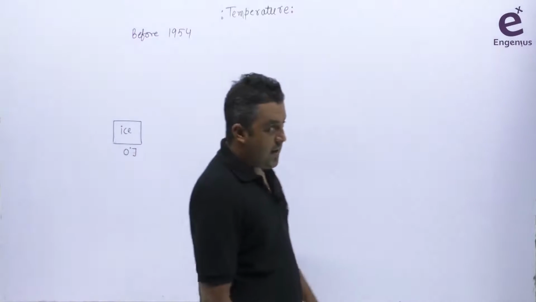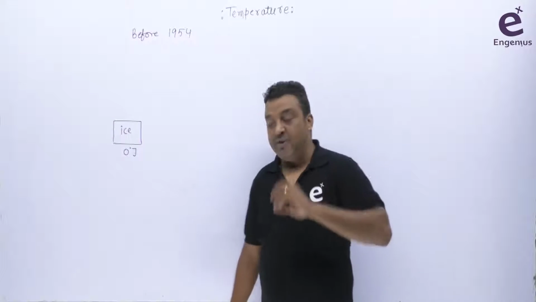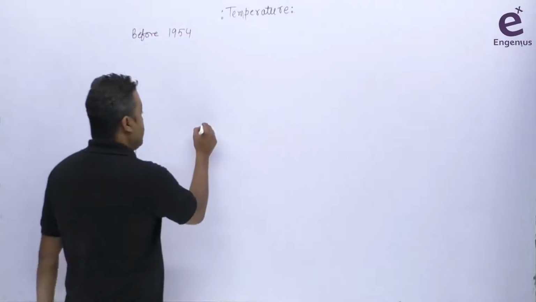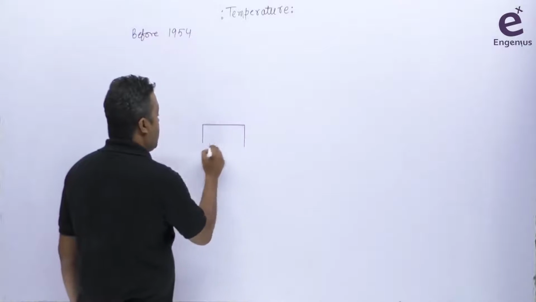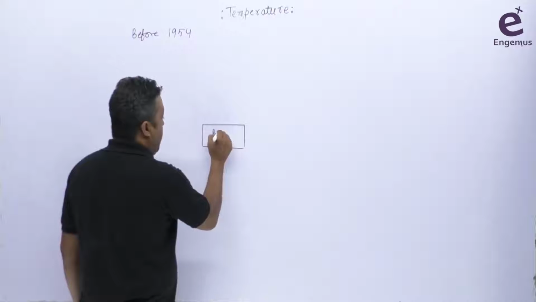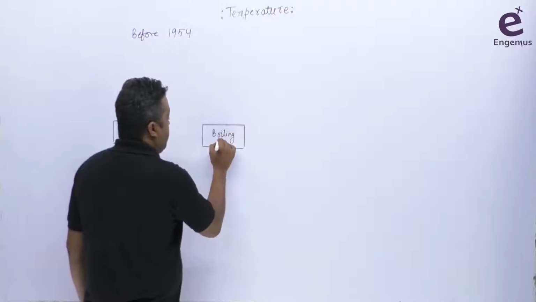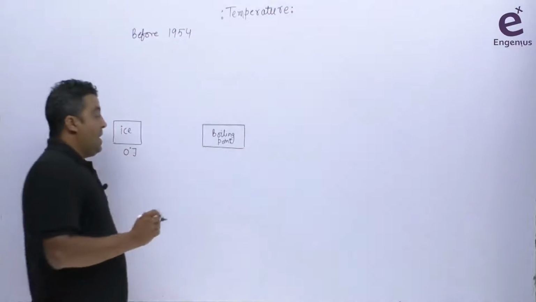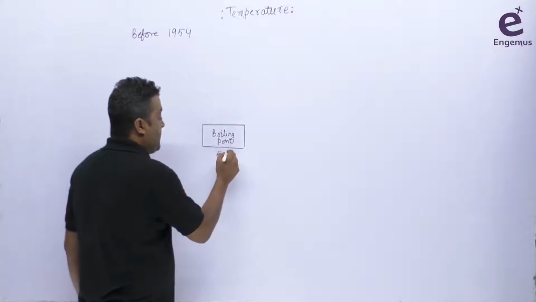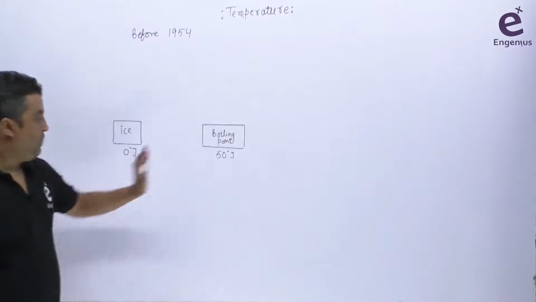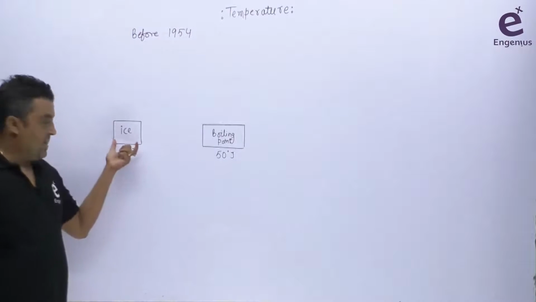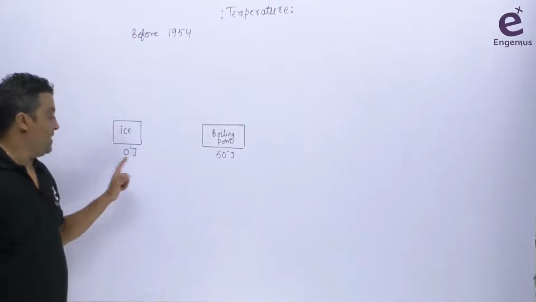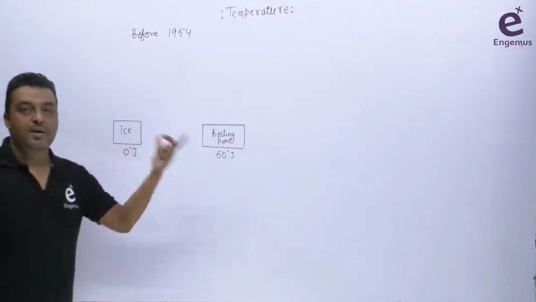Okay, then I try to find another easily reproducible state. So I know the steam point or boiling point of water. Let me use the boiling point as another easily reproducible state, and let me provide this value as 50 degree J randomly. So I provide this ice as 0 degree J, and this boiling point as 50 degree J. Here J stands for Jahangir. मैंने अपने scale बनाने की try की.